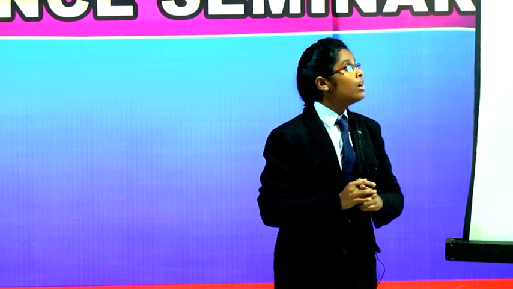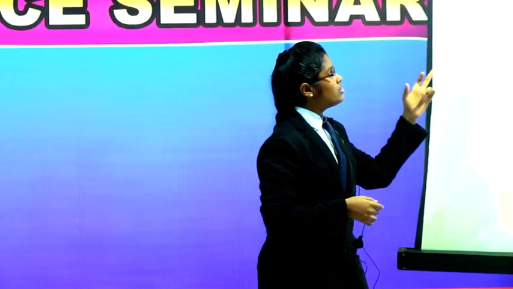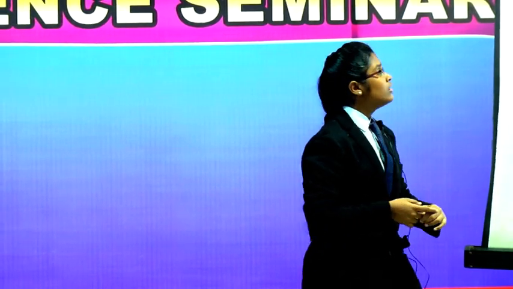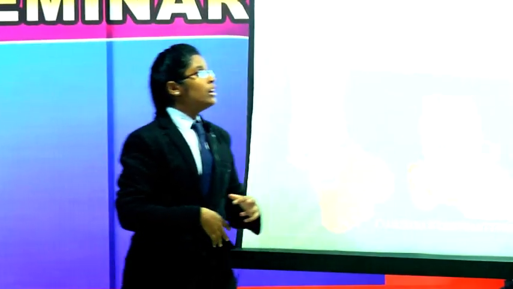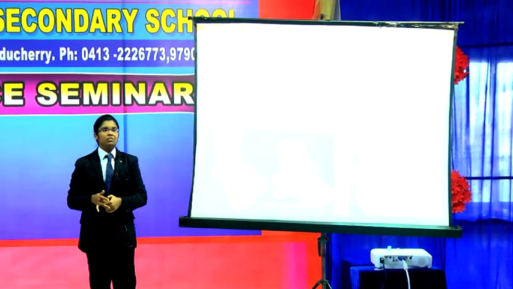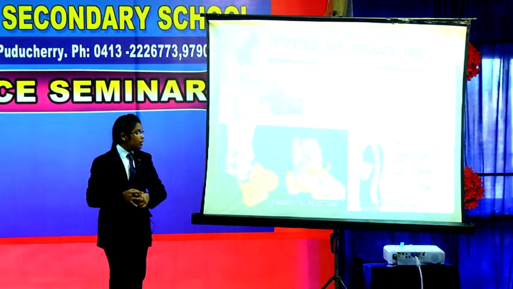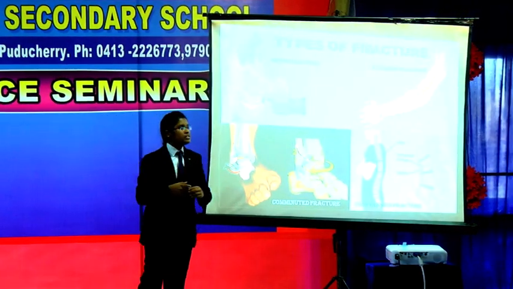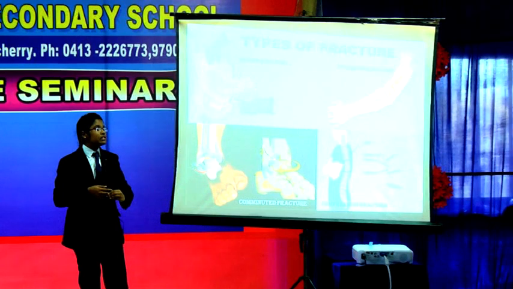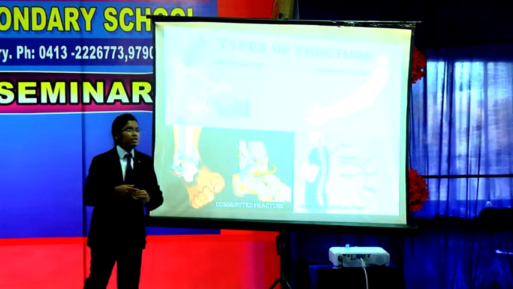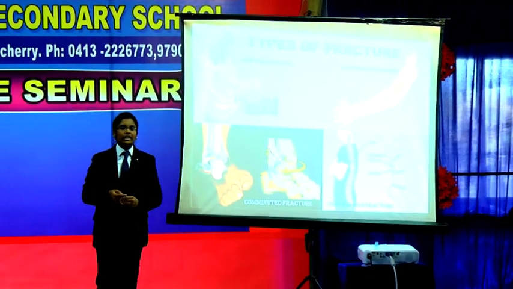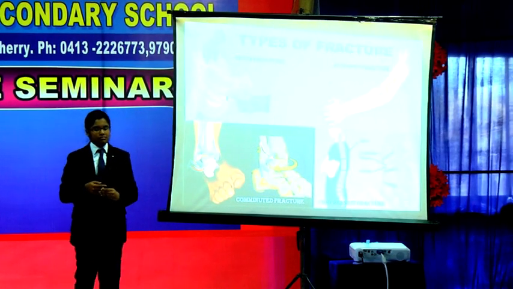There are many types of fractures, and let me explain some of them. The first one is birth fracture. It is a fracture occurring in newborn babies due to injury during delivery. Next one is avulsion fracture. It is a type of fracture generally occurring in the spongy bone of the spine due to osteoporosis. Next one is comminuted fracture. In this type, the bone is shattered into many pieces. Next one is compression fracture. In this type, a muscle or ligament pulls the bone, fracturing it.